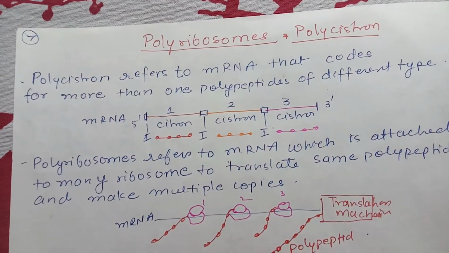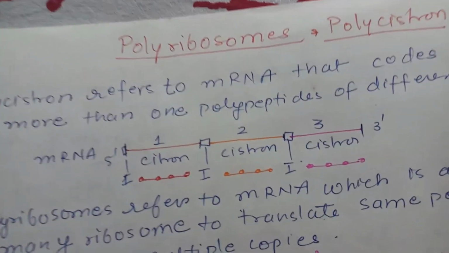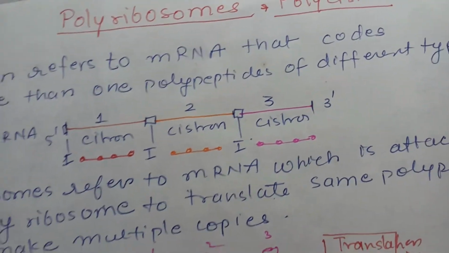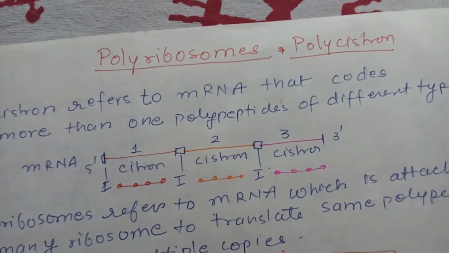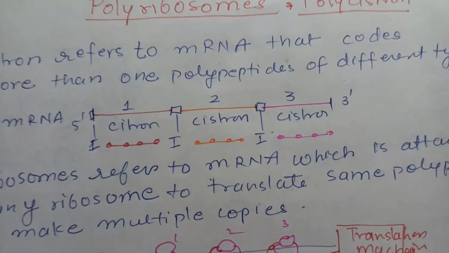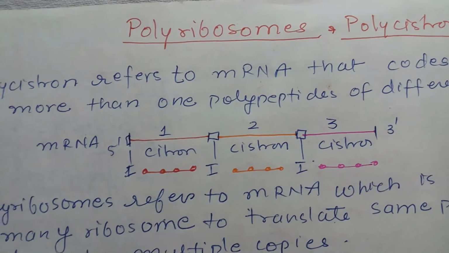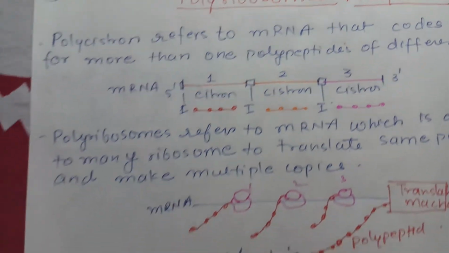We'll see what is polyribosome and polycistron. Polycistron refers to mRNA that codes for more than one polypeptide of different types. So this is mRNA, and different cistrons are there which are named 1, 2 and 3, and they have different initiation sites. So maybe one ribosome will translate all three, but three different polypeptides are synthesized.